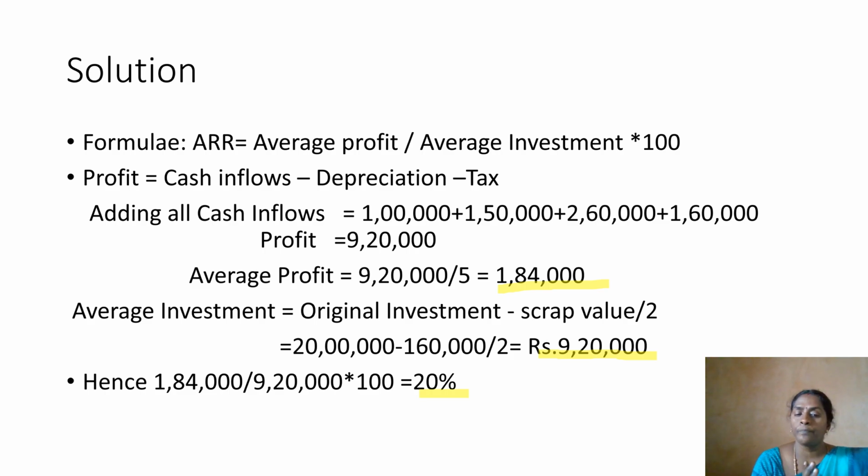So hence 1,84,000 divided by 9,20,000, that is average profit divided by average investment into 100, gives 20 percent as the average annual profit. This is the answer for this sum. Very simple method. In the next video we'll see the payback period method. In the following video, the NPV method, profitability index, and IRR method. So thank you all. Work out some problems based on this formula and you'll get clarity. Thank you once again.